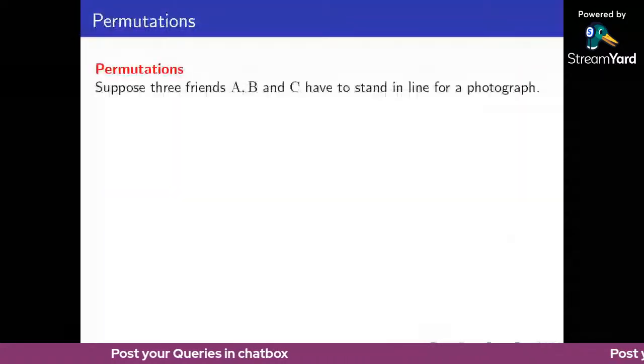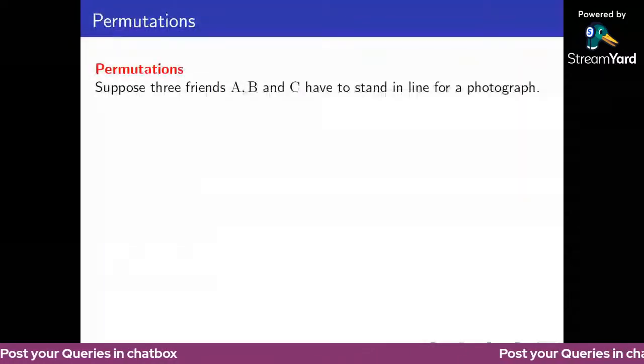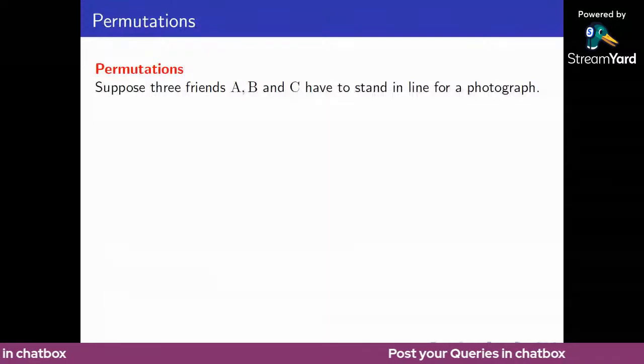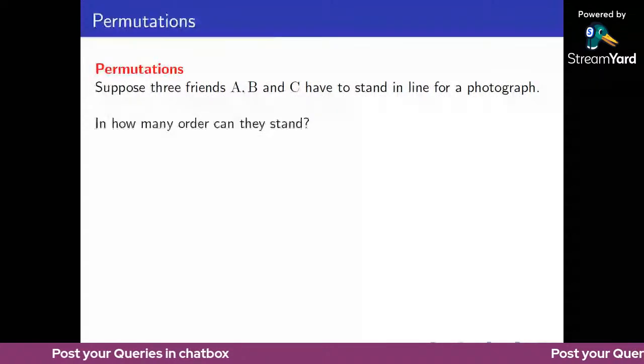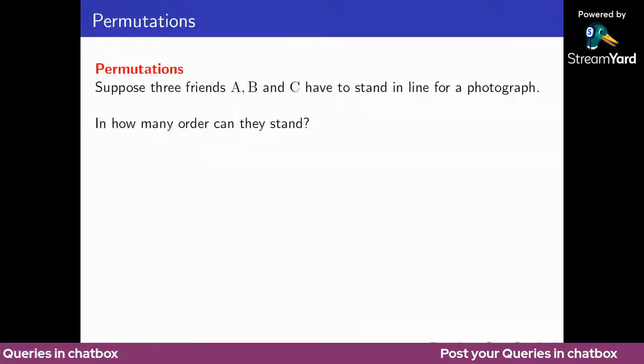Okay, permutation. Suppose three friends A, B, and C have to stand in a line for a photograph. There are three friends, just named A, B, C, standing for a photograph. In how many orders can they stand?